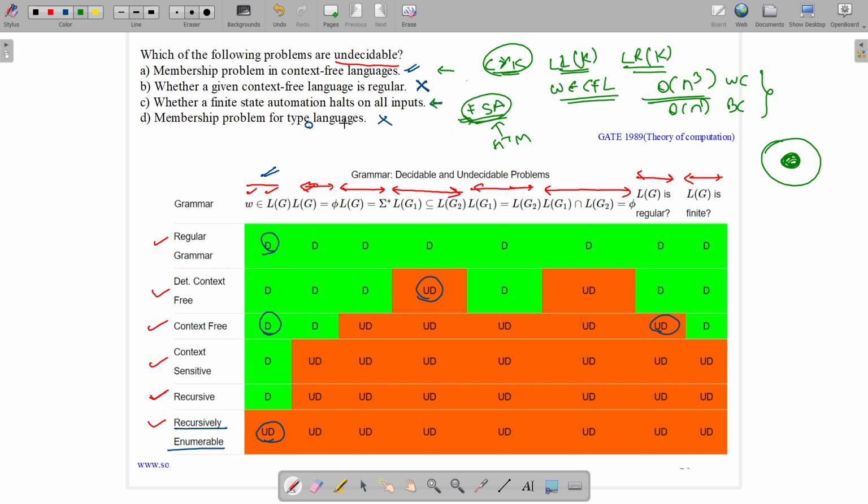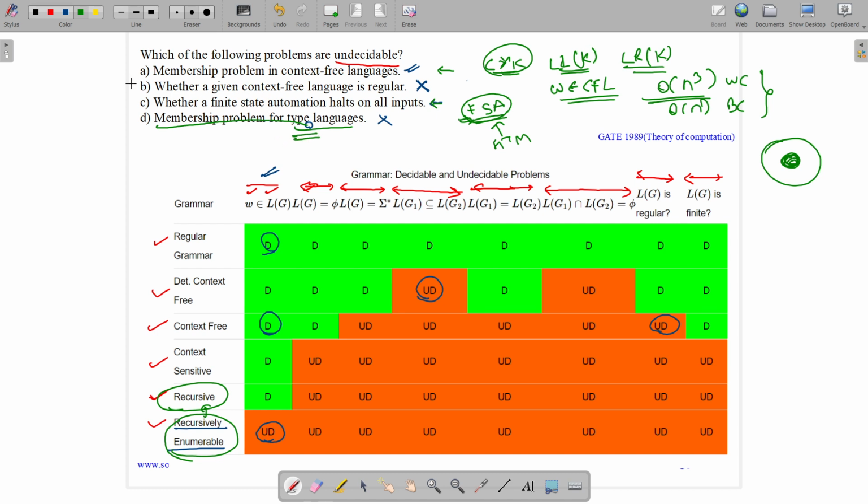Now let us see option D. What is a type 0 language? A type 0 language is a recursively enumerable language. All recursively enumerable languages are not recursive, and hence cannot necessarily be modeled by a halting Turing machine. So there may be some cases where the Turing machine does not halt on some inputs. Thus, the membership problem is undecidable for RE languages or type 0 languages.